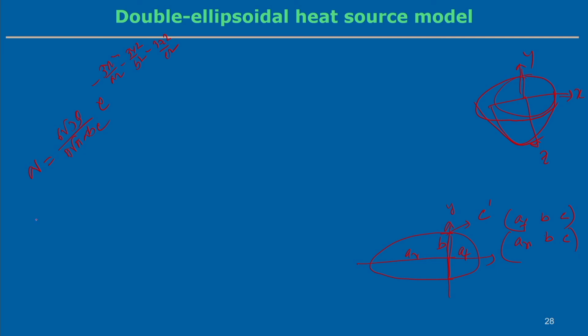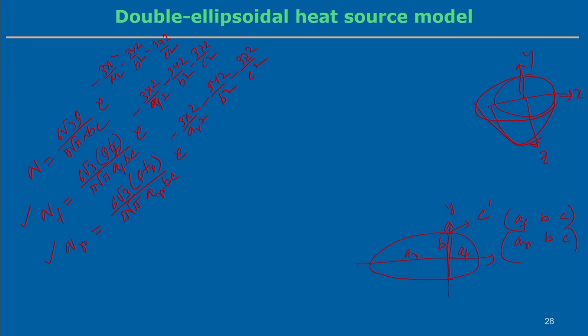So, now we can change it into two parts. For the front part, q_f can be represented as 6 root 3 and Q, let's say Q_f, with A_f B C, and e to the power minus 3 x square by A_f square, minus 3 y square by B square, minus 3 z square by C square. Similarly, the rear part can also be represented like that, 6 root 3 Q_R by A_R B C, e to the power minus 3 x square by A_R square, and so on.